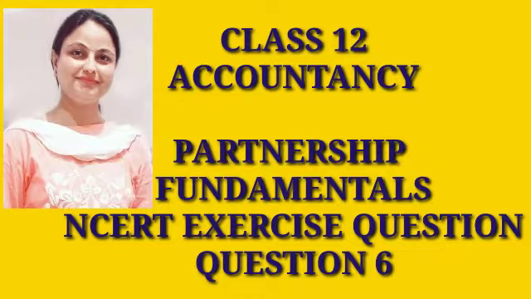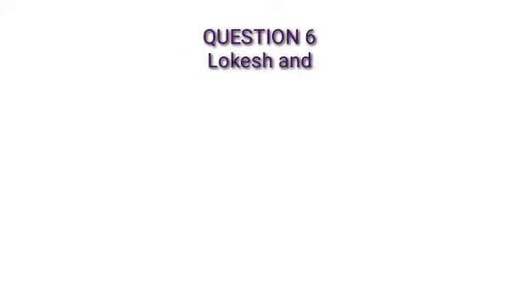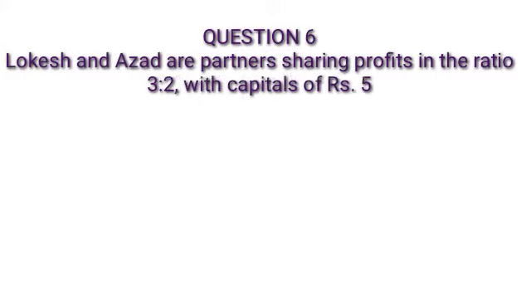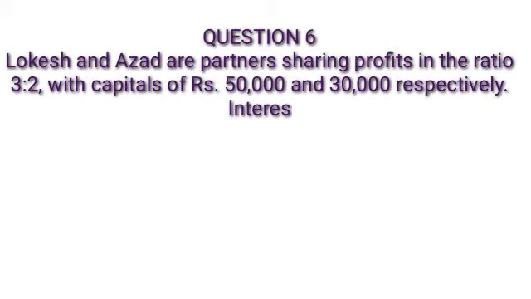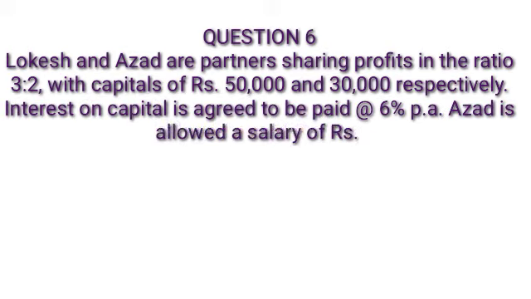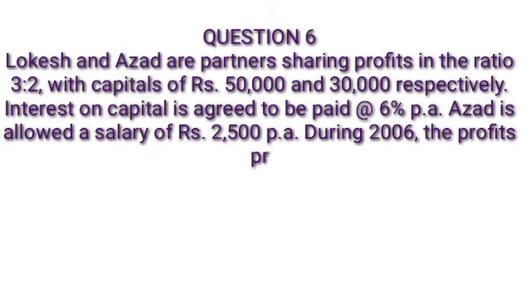Hello everyone. Today we are going to solve NCERT exercise question number 6 from the chapter Partnership Fundamentals. Here is the question. Two partners, Lokesh and Azad, are sharing profits and losses in the ratio of 3:2. The capitals were rupees 50,000 and rupees 30,000 respectively.